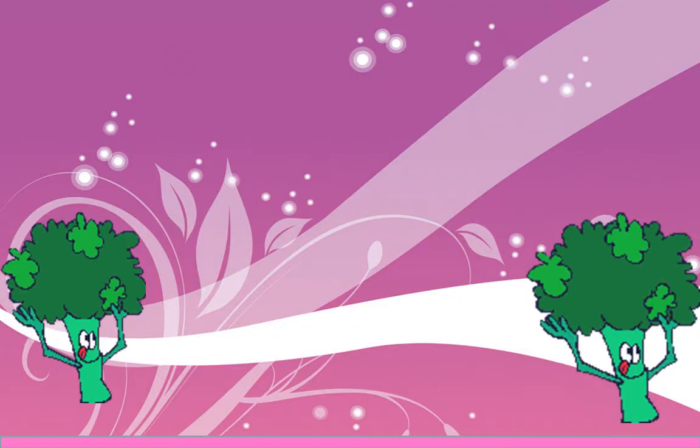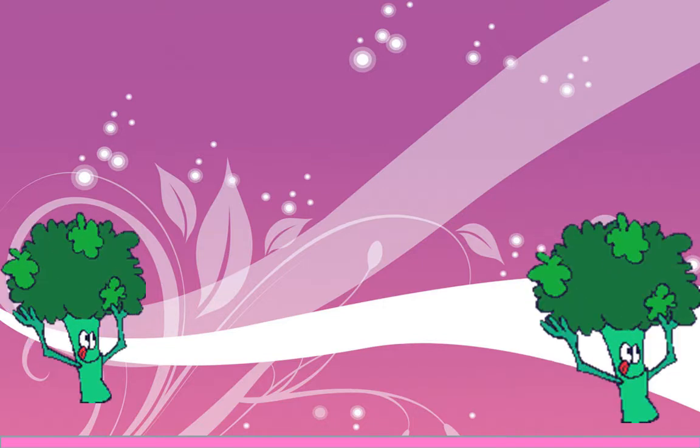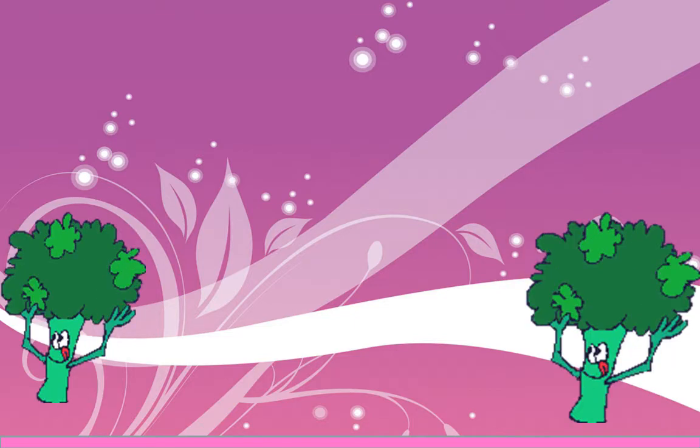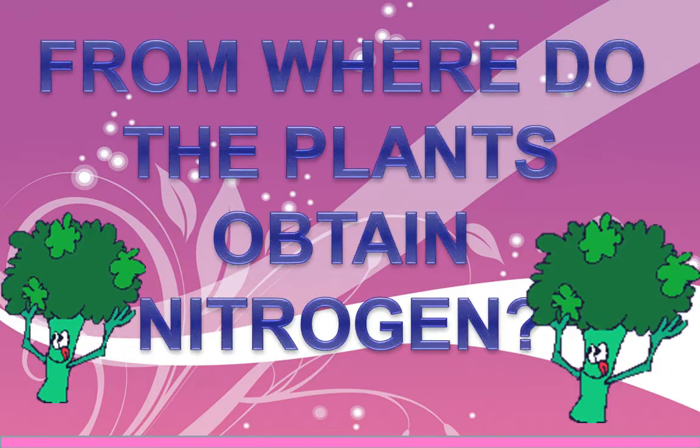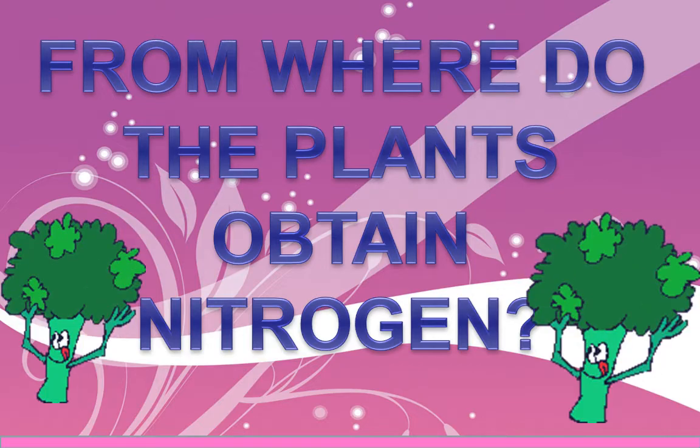Plants can also produce proteins, vitamins and fats, which are formed with the help of nitrogen. But from where do the plants obtain nitrogen?